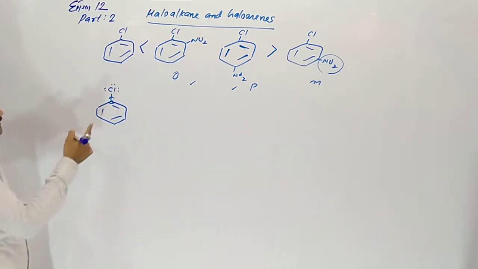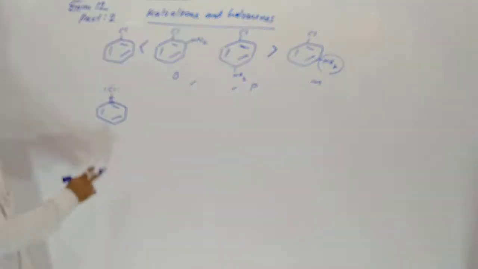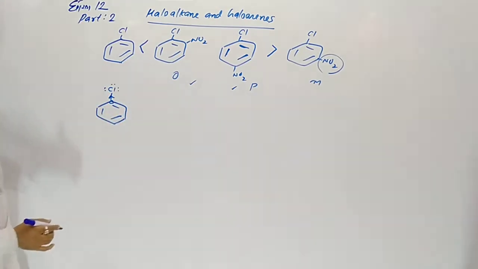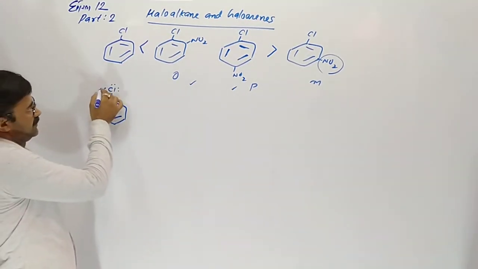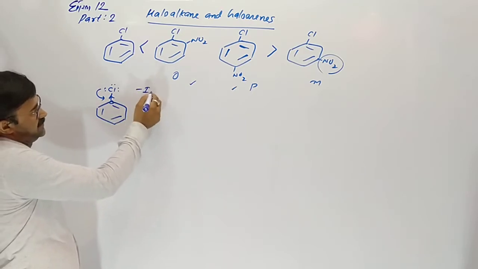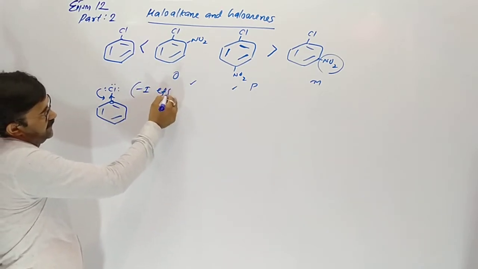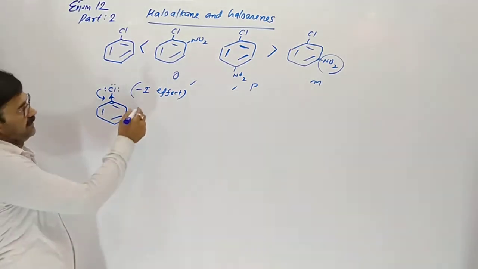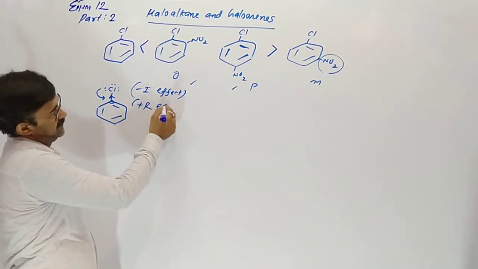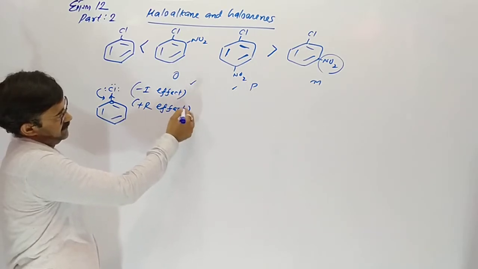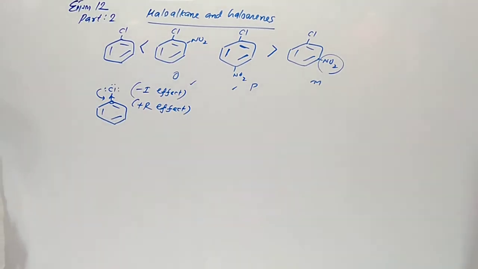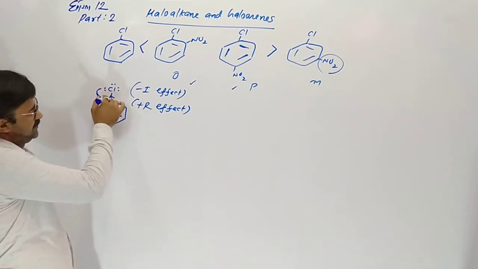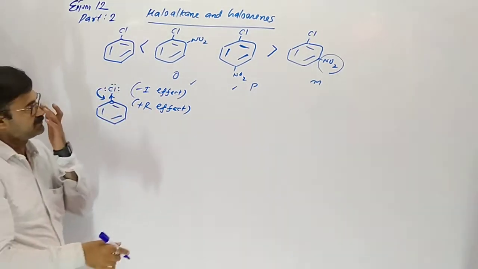Electronegativity: in chlorine, the electronegativity is higher than carbon, so electrons move toward chlorine. But the lone pair also takes part, so there is a negative inductive effect and a positive resonance effect here. The lone pair of electrons is released toward the benzene ring.